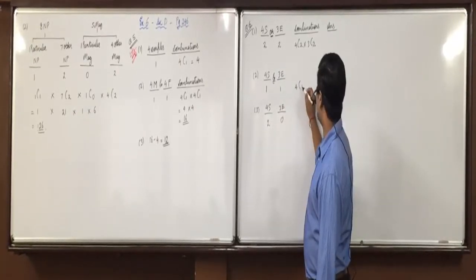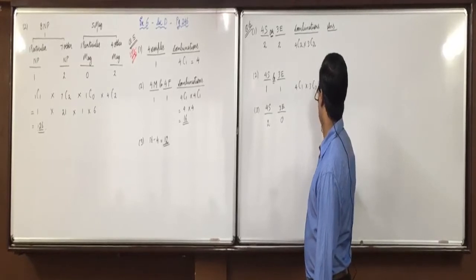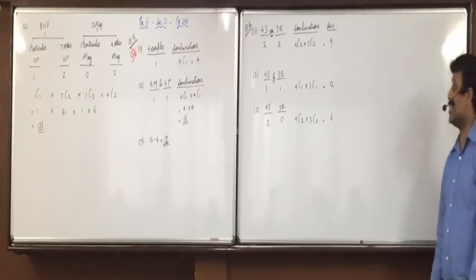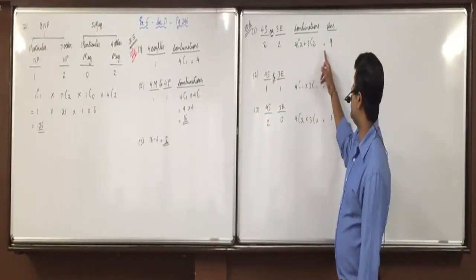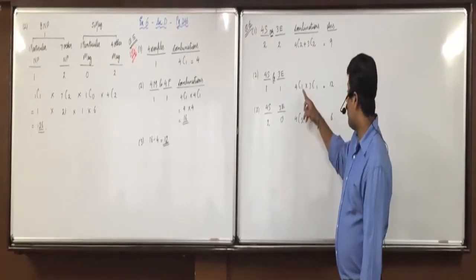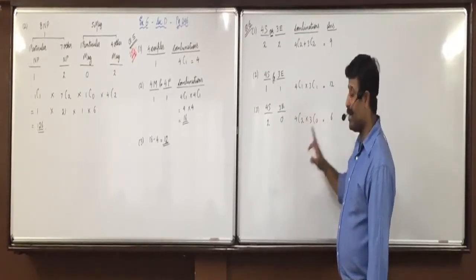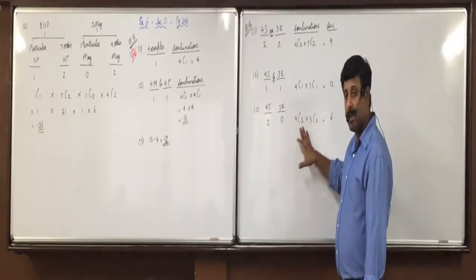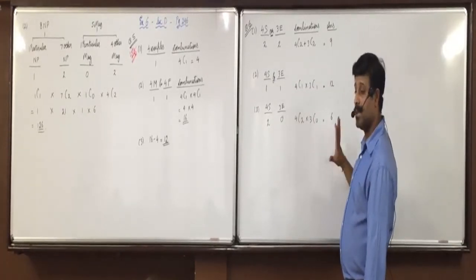Wherever required you'll do the calculations, and where it can be done without, directly write it. 4C2 is 6 and 3C2 is 3. So 6 plus 3, 9. Then 4 into 3, 12. And here you have already calculated 4C2, so no need to do it again. Directly you can write 6 into 1, 6.